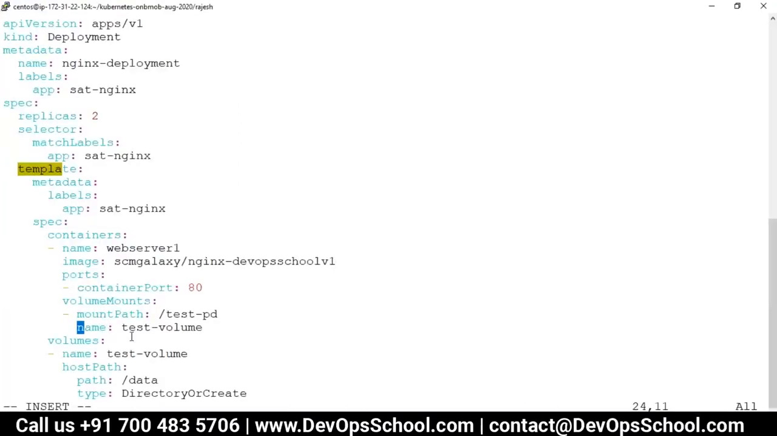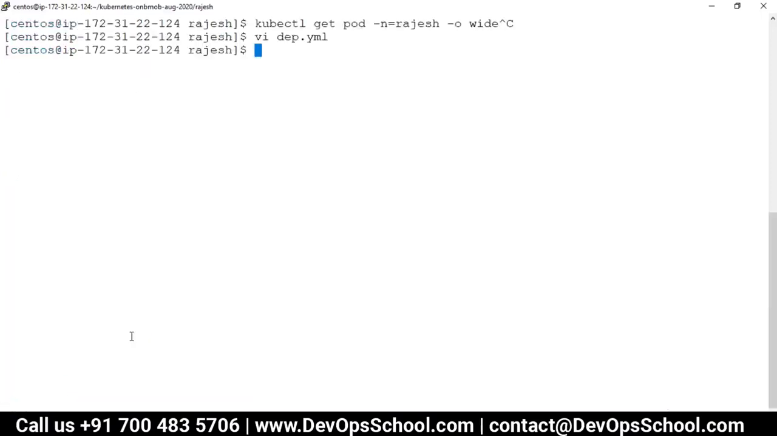Now I hope it is clear. Now let's do this. So here kubectl delete -f dep.yaml -n Rajesh. Can't we apply, will these changes be impacted? This is a volume, so volume can be edited. Yes, let me try. Apply -f dep.yaml -n Rajesh.